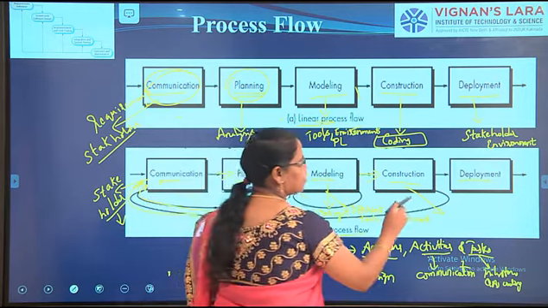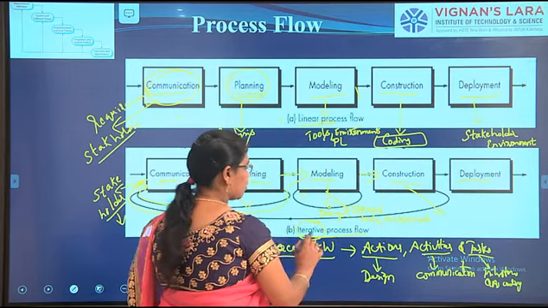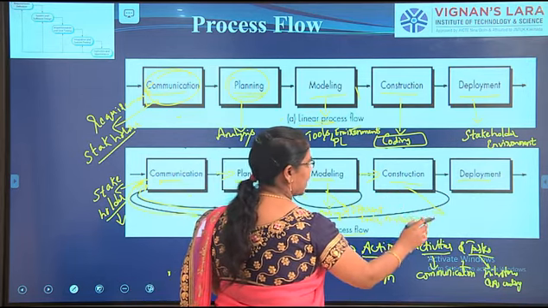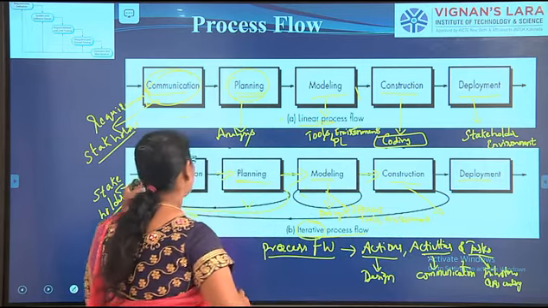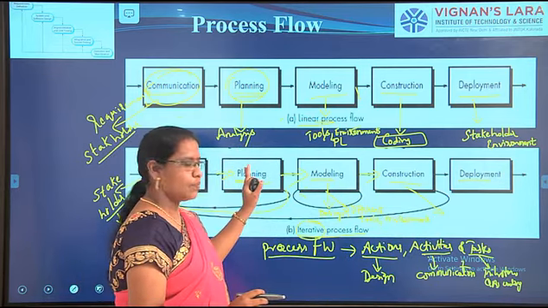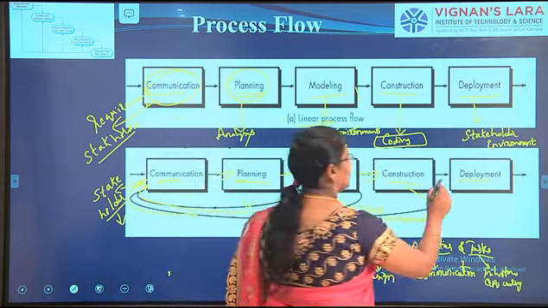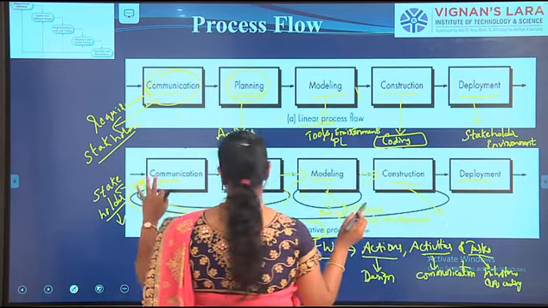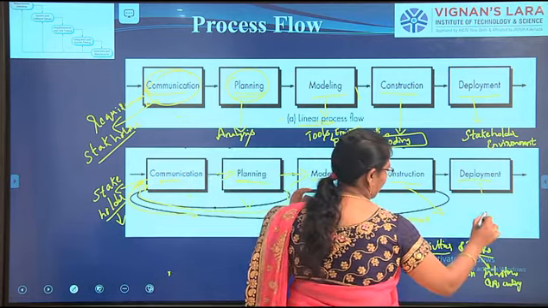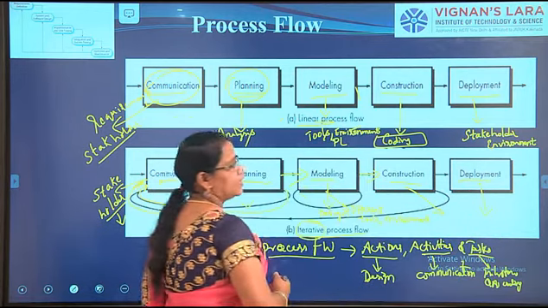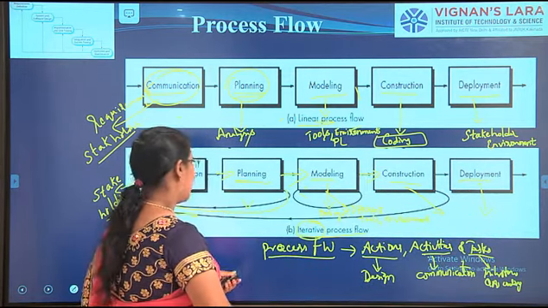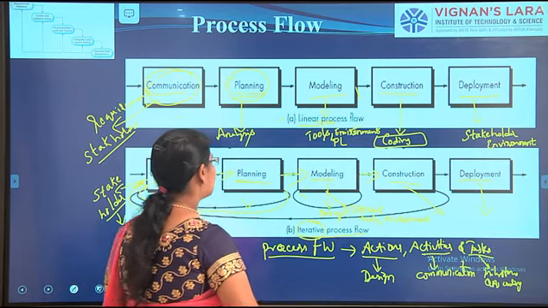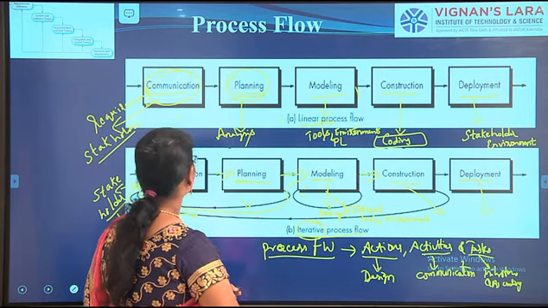So at any step in the iterative process model, if you get any error or any problem, it has to start again from the starting point of the problem. Okay. And next, deployment. After the construction is perfect according to the stakeholders' communication, the deployment will be done. Okay. So these are the two, and the next two will be seen.